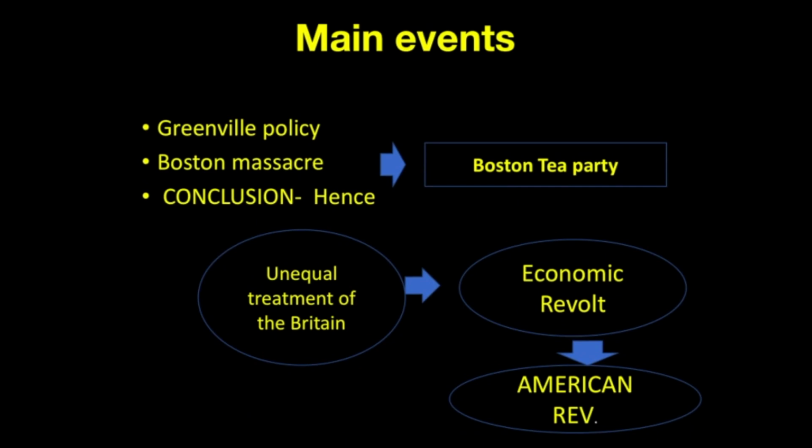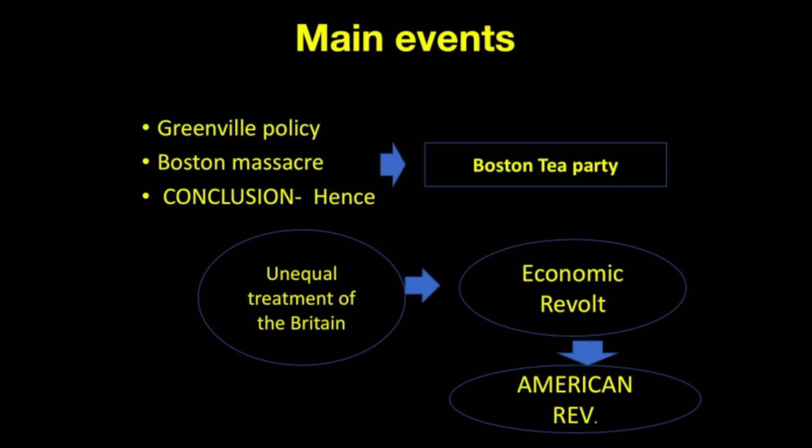And whenever you are writing an answer, you must make sure that you use some of the standard terms like the Grenville policy. The Grenville policy is the taxation policy whereby Lord Grenville, who was in charge of the American colonies, imposed the stamp tax, navigation tax, and all these. Apart from that, terms like the Boston Massacre and Boston Tea Party should also come.